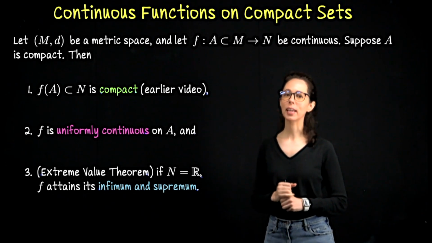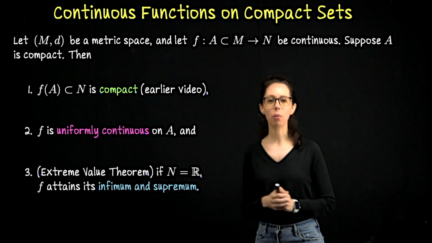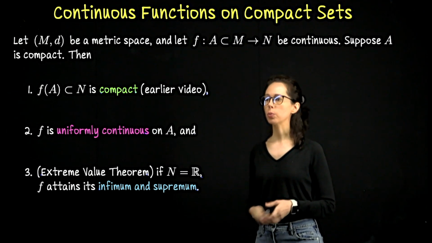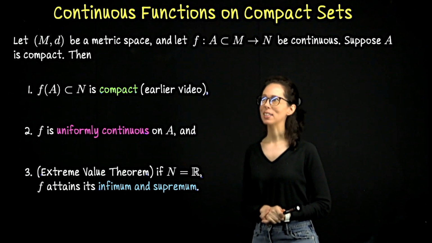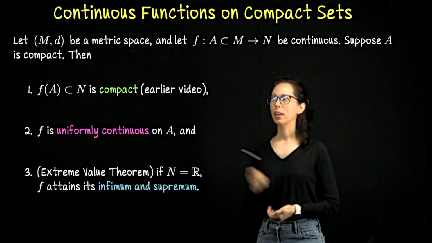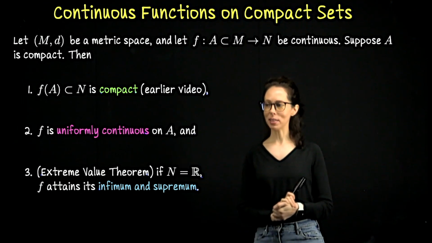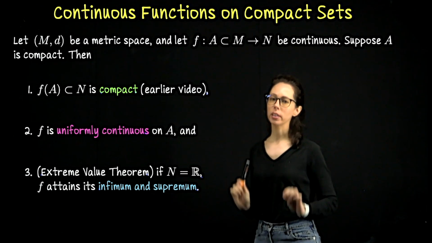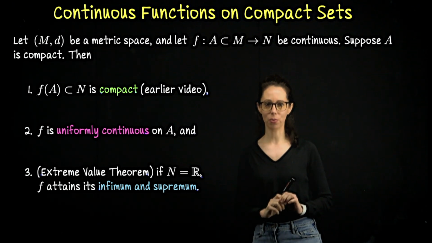In this video, I would like to state the three main conclusions that we get when we look at continuous functions on compact domains. The first one we've already proven, so we will prove the second two. Okay, take a moment to read through this preamble and the three statements, and then I will come back, illustrate a basic example of what's going on, and then we will prove these two statements. If you are a little rusty on the definition of uniform continuity, don't worry, I will bring that into the proof.